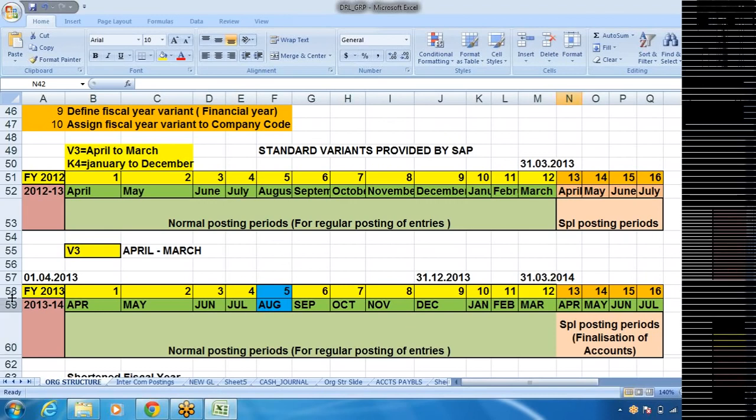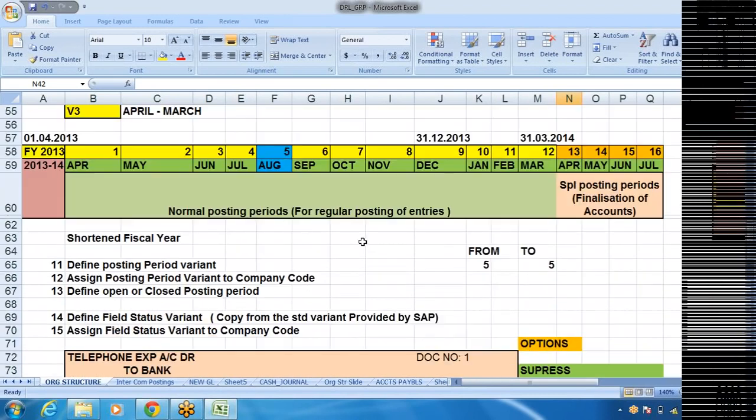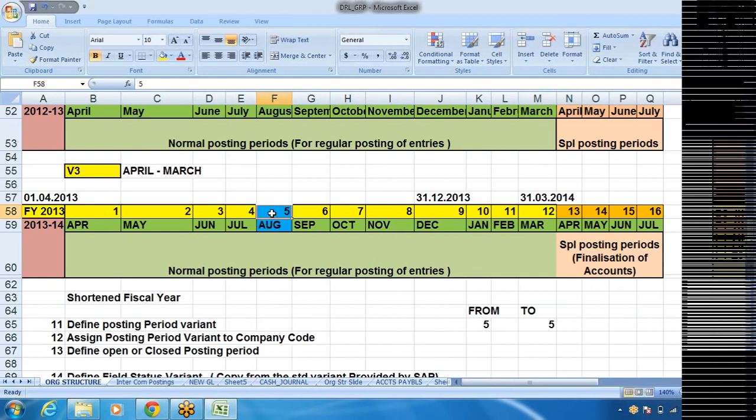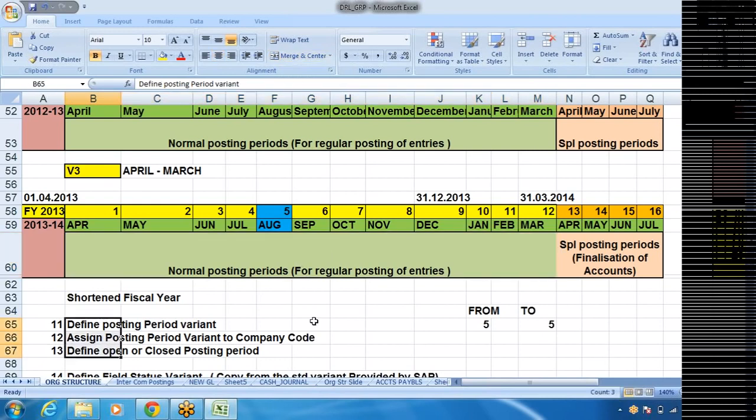Now, steps number 11, 12, 13 are nothing but posting period variant. With these 3 steps, the system will allow me to post accounting entries only in the current month. Generally, that is the requirement. Every company will allow users to post accounting entries only in the current month.